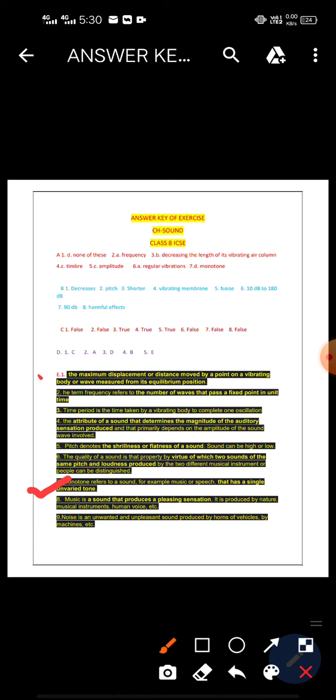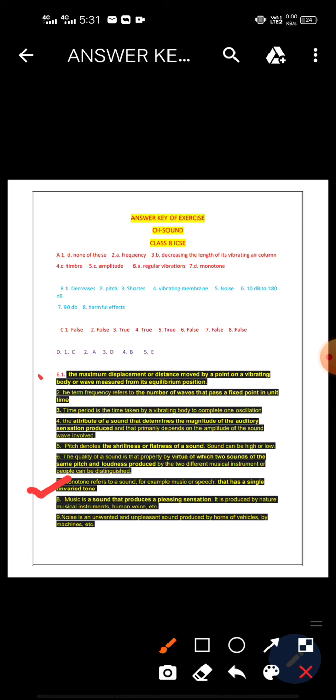Okay, and the next one, that is state the unit of loudness. It is decibel. Okay, and mention the effect of different loudness levels on human ears. Already it is discussed in your textbook also, so you have to check and write down from your book.